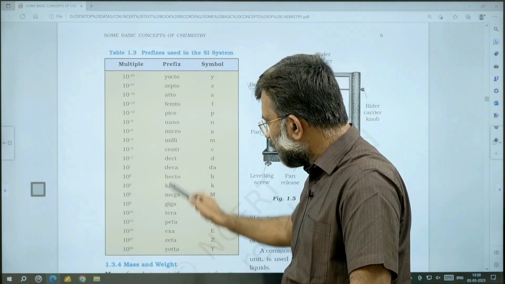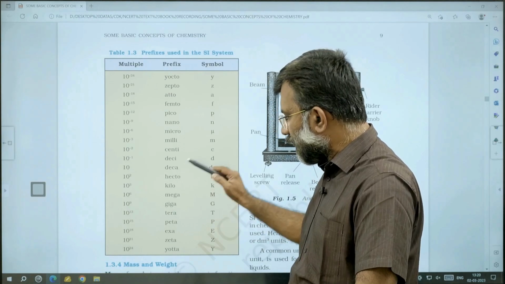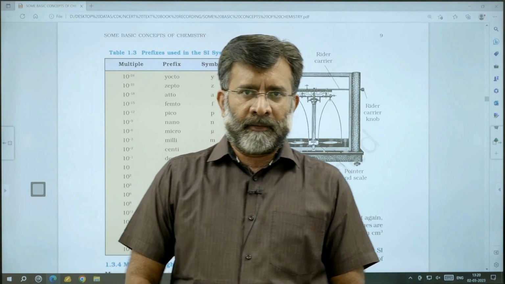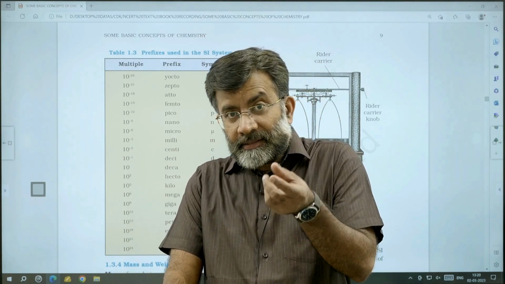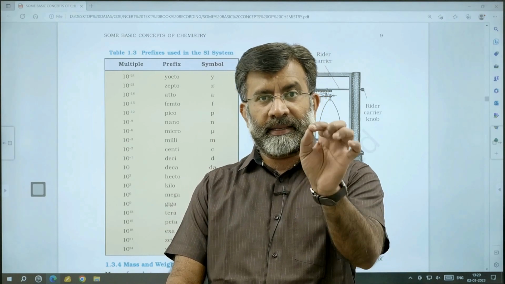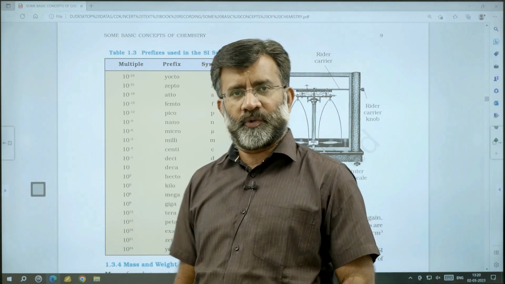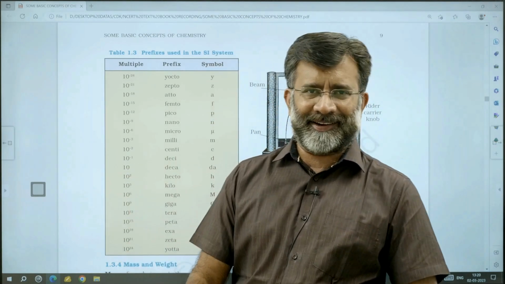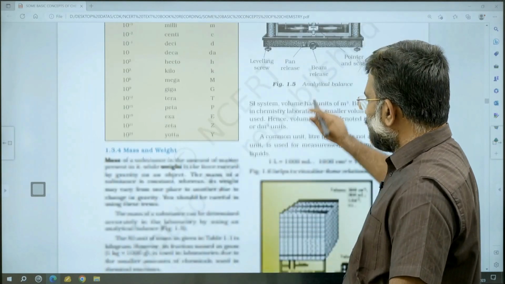Going to higher values also: mega, giga, tera, peta. So go through the prefixes, because they may be used in problems converting units, or it can be a direct question. Whatever is given in the textbook, you can expect as a direct question.